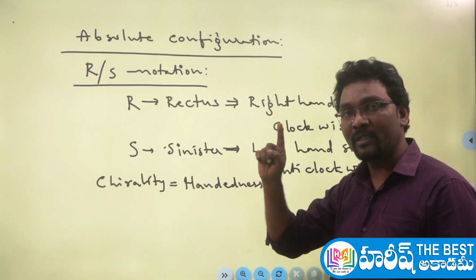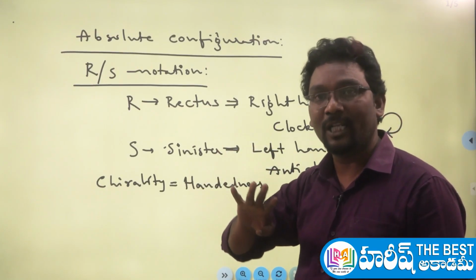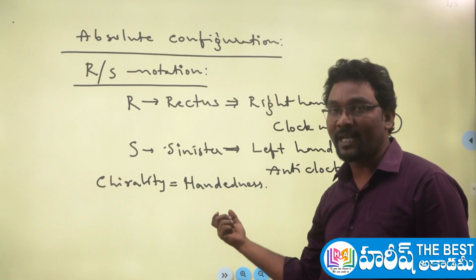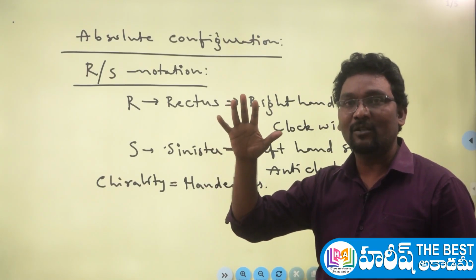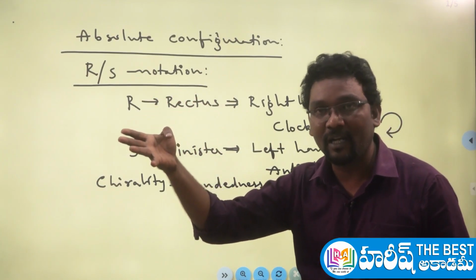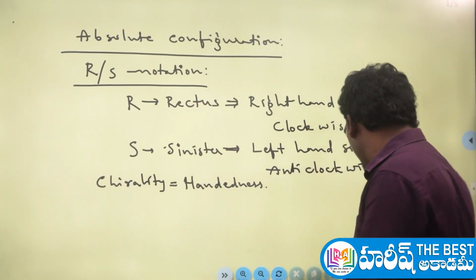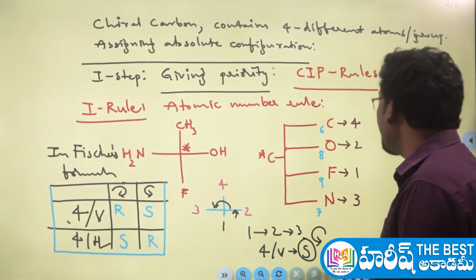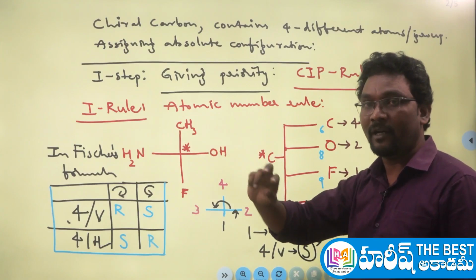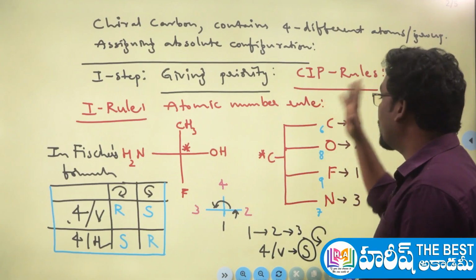The chiral carbon means the carbon which contains 4 different atoms or groups. The word chiral is derived from chirality. Chirality means handedness. Just as a hand has 5 different sized fingers, a carbon contains 4 different atoms or groups. Next, how to assign the absolute configuration: 2 steps will be there. The first step is giving the priority. How to give the priority? Just follow the CIP rules.